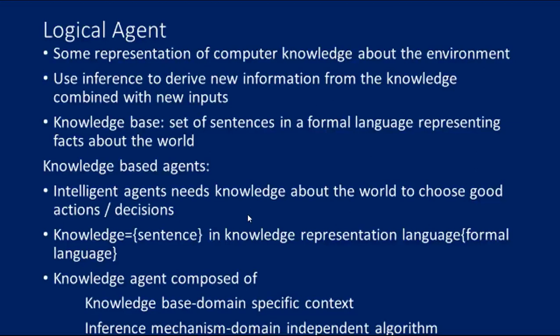So, we want to know what is meant by knowledge base. It is a set of sentences in a formal language representing facts about the world. Whereas a knowledge based agent, an intelligent agent, needs knowledge about the world to choose good actions or decisions. Knowledge means we can say it as a sentence, in knowledge representation language, which means formal language. So sentences represented in a formal language are used by what is called a knowledge based agent.